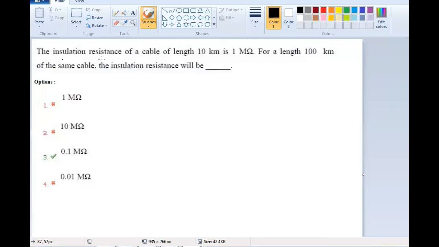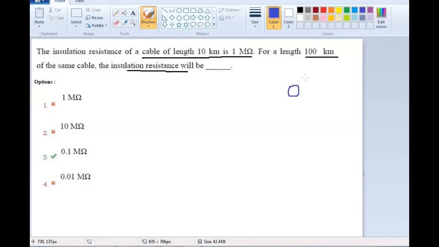The insulation resistance of a cable of length 10 kilometers is 1 mega ohm. For a length of 100 kilometers of the same cable, the insulation resistance will be? So insulation resistance for the 10 kilometers is given as 1 mega ohm. For the 100 kilometers, what is the insulation resistance of the same cable? Let us consider a single core cable.